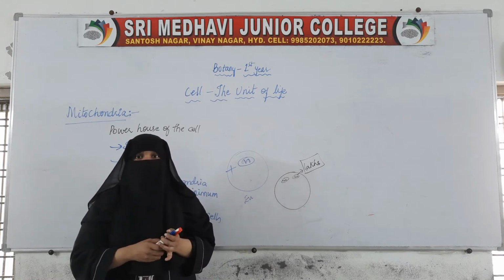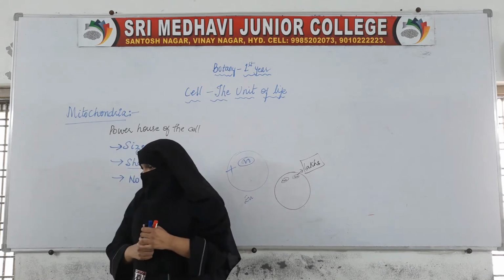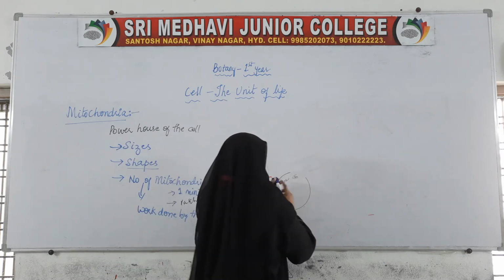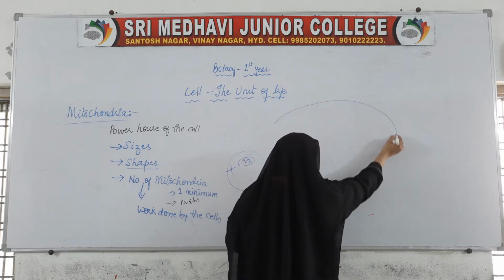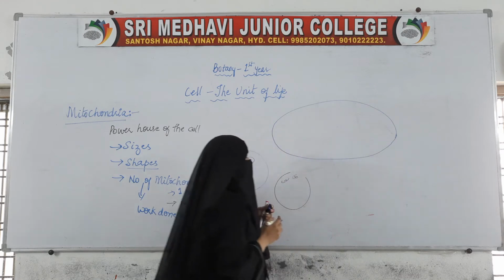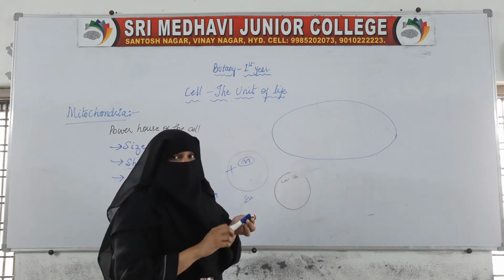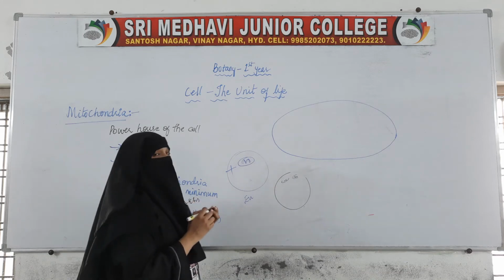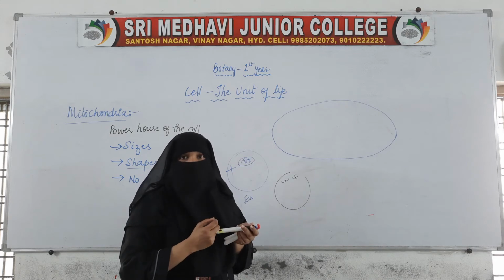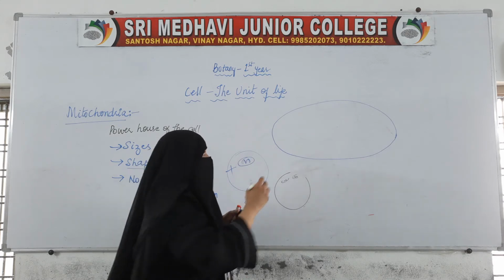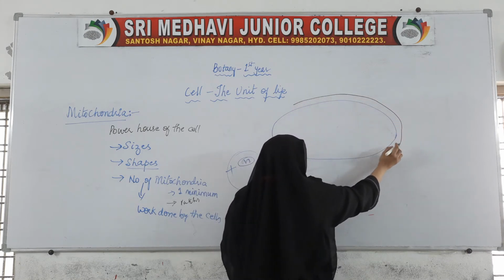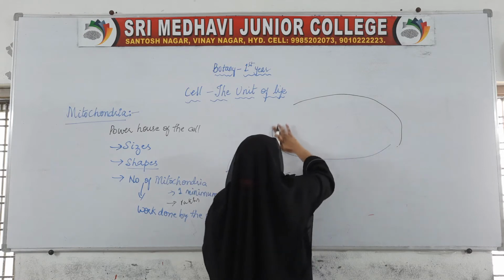Now coming to the structure of mitochondria. Now I will draw the most common structure of mitochondria. The most common shape is the oval shape. And we said that mitochondria is a membrane bound organelle, that is, it is covered by membranes. It has many membranes. So it is a double membrane organelle. Mitochondria is a double membrane organelle.